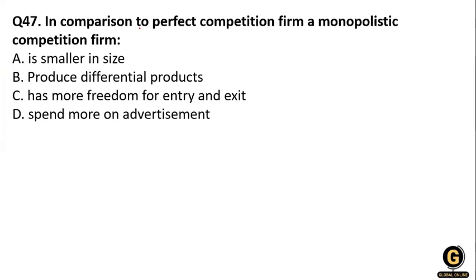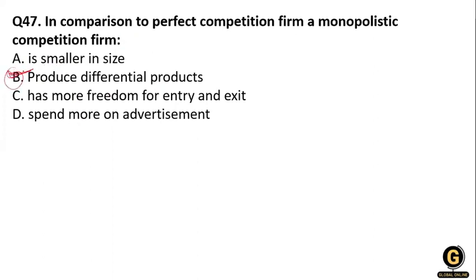Clear? The next question: in comparison to a perfect competition firm, a monopolistic competition firm. Option A is similar in size, B produces a differentiated product, C has more freedom for entry and exit, and D spends more on advertisement.